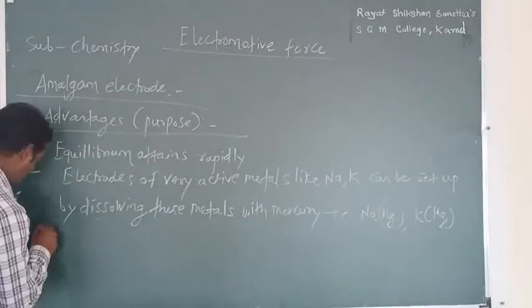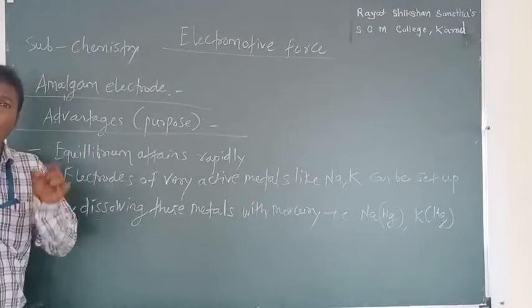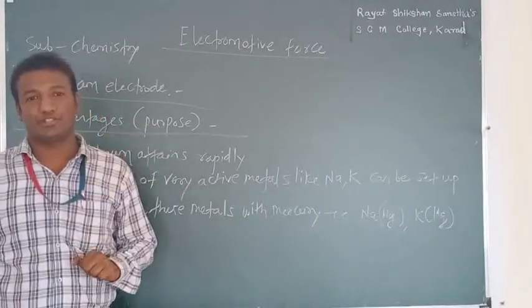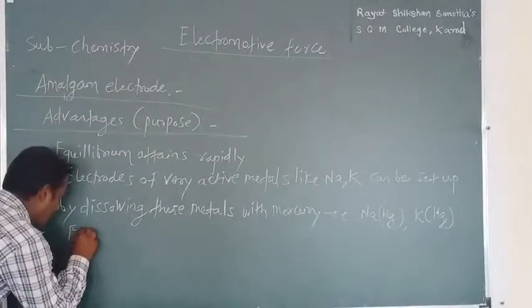Third advantage, the effect of impurities on metal can be eliminated by the amalgamation process. What is the third one?